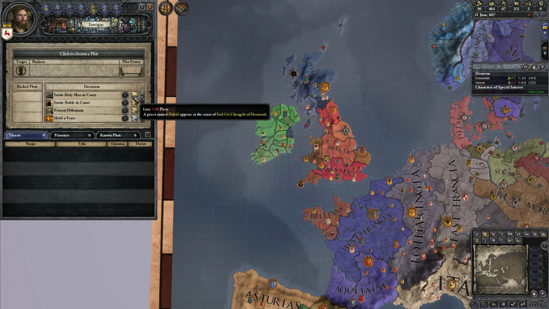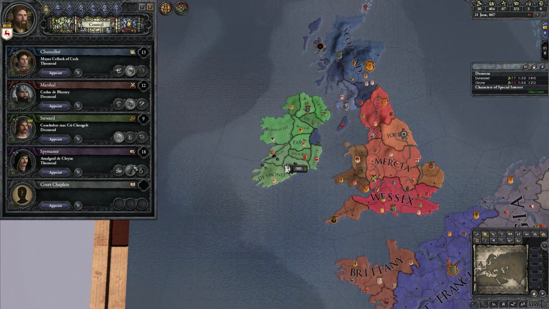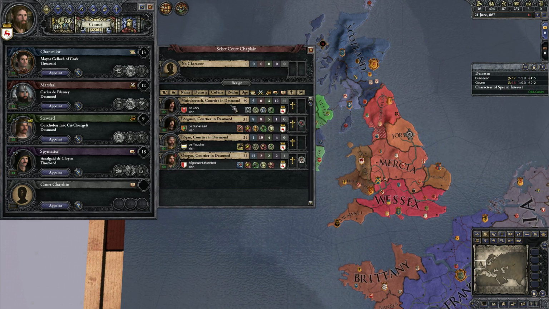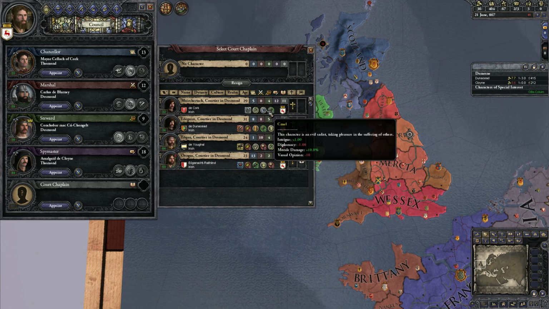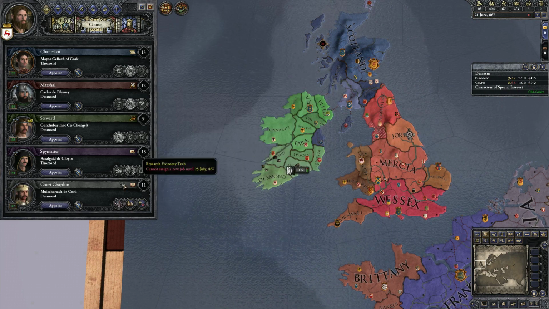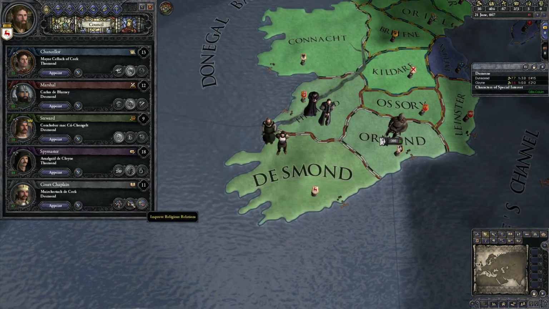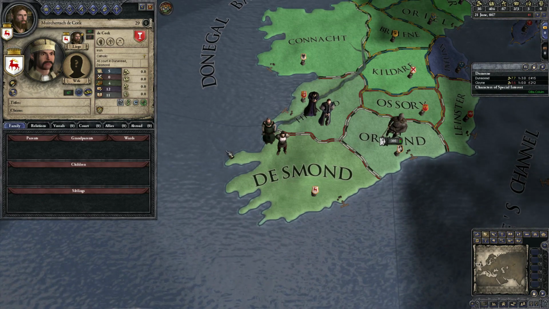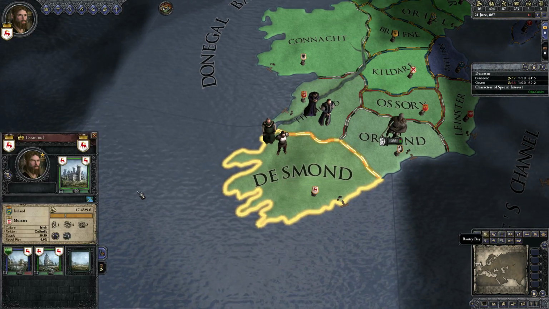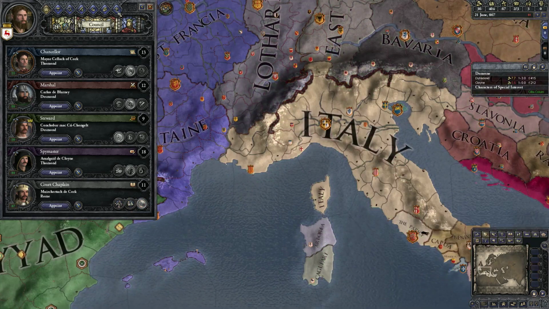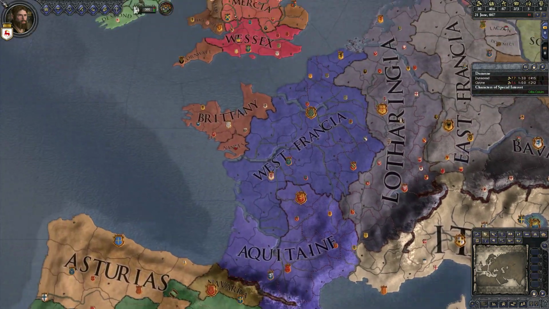But it is generating a random person with no ties to anything, no claims to anything, and we can see him now. That's who we just hired. He's got 11 learning, and I think that's perfectly fine for what we're trying to do. He puts on his little priest hat. Now, he's not the bishop, of course, because we own the bishopric, but we still want to improve religious relations again with the Pope. Because the Pope's not maxed out, he's at 74.